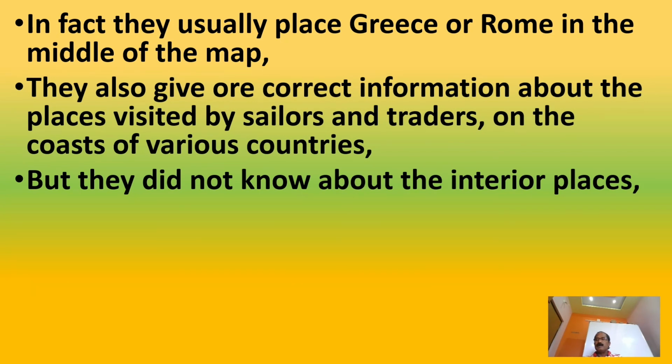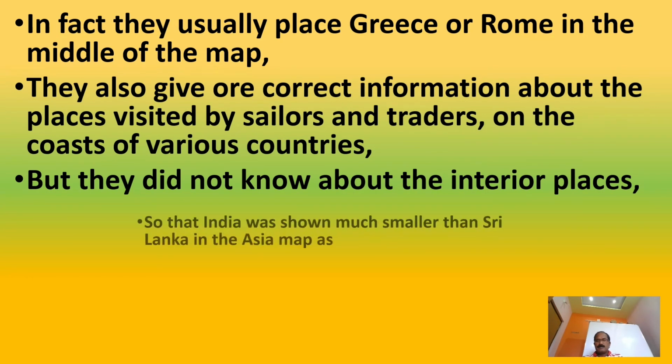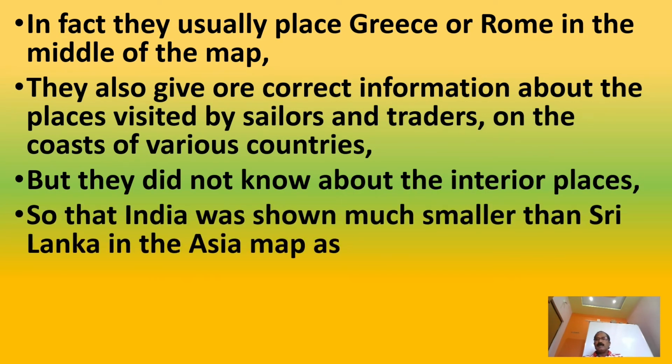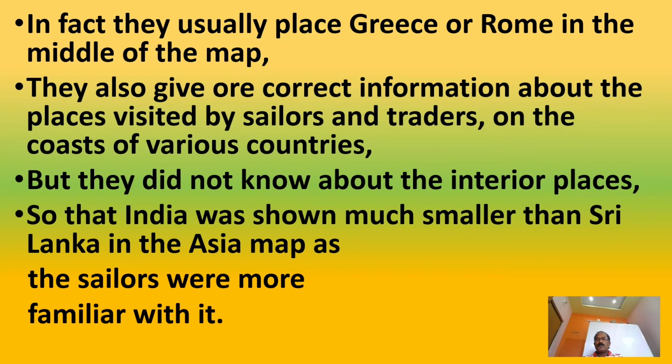This is the significant point. You have to note that. They are all familiar with the coastal areas because they were going and coming by ships for trade and business to the coastal places. But they did not know the interior places of the continents, and so India was shown much smaller than Sri Lanka in the Asia map, as the sailors were more familiar with it.